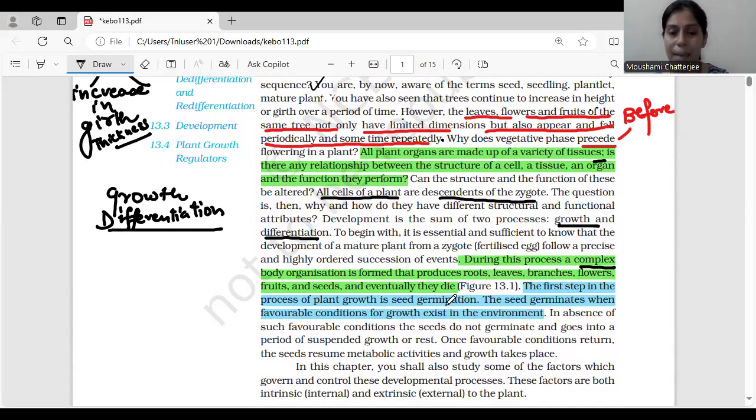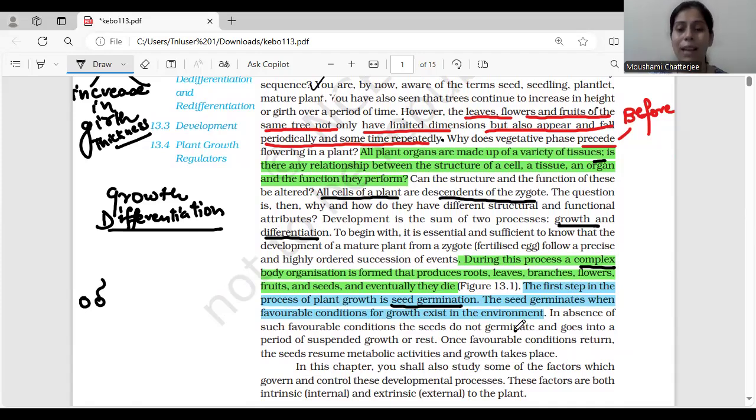The first step in the process of plant growth is seed germination. That's what we have just discussed. The seed is going to form and the seed is going to germinate and it's going to give you the seedlings. So seed germination will happen only when there is a favorable condition given to the seed for growth and to survive in the given environment.